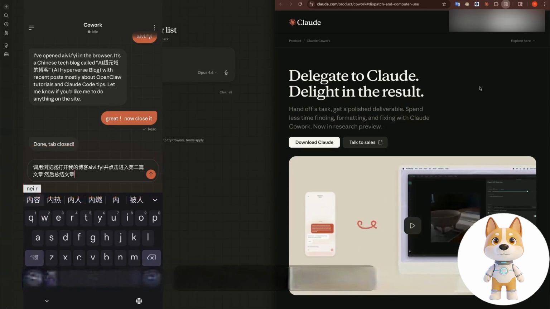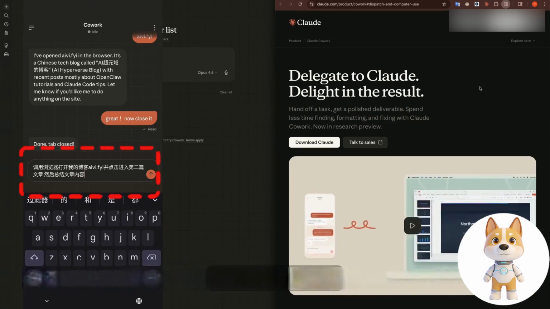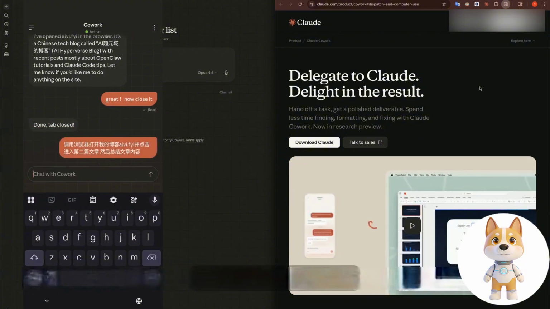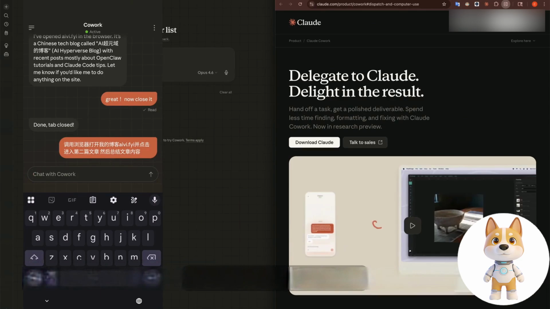The task I entered was to call the browser, open my blog, and go to the second article, then summarize the article content, and click send. Then let's take a look at the computer. Can he control it through the browser?